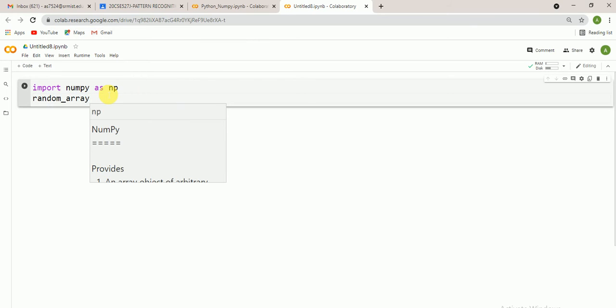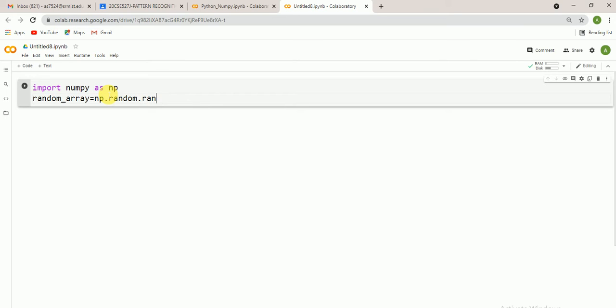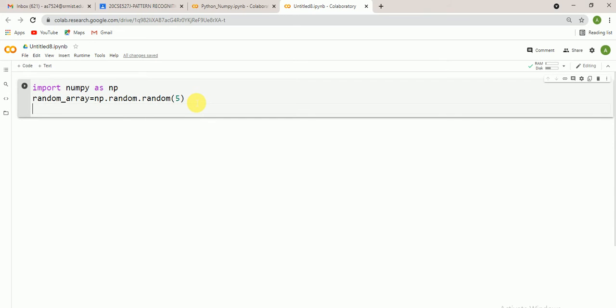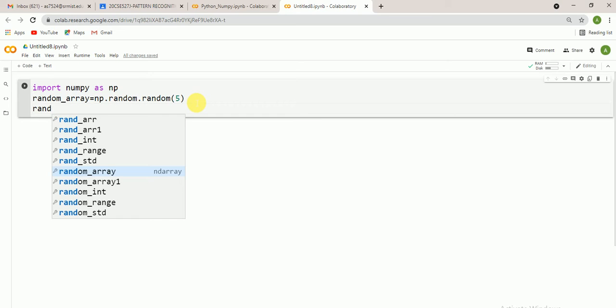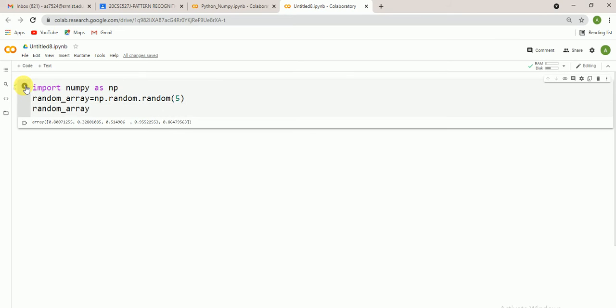random_array equals np.random.random. Here you have to give the size. I want 5 random numbers in the interval between 0 and 1. So using the 0 to 1 interval, it creates 5 random numbers.